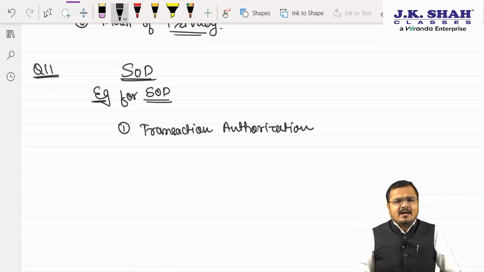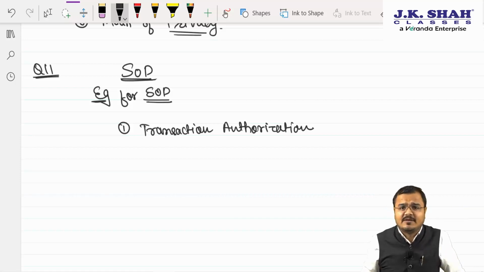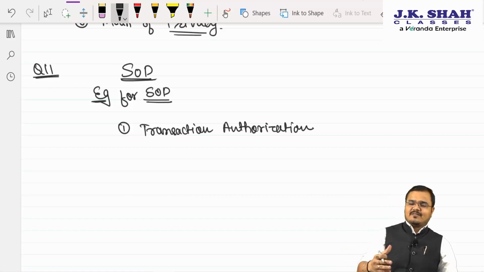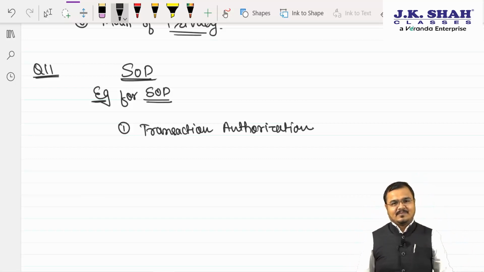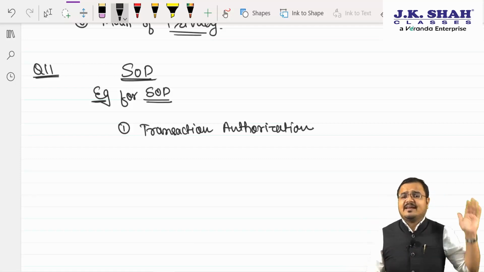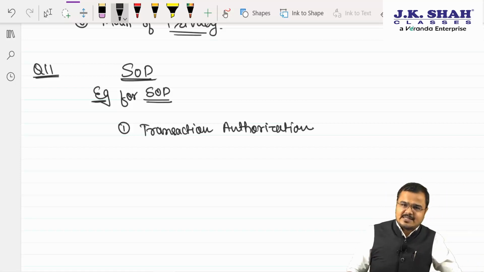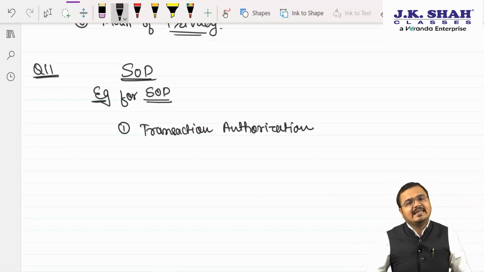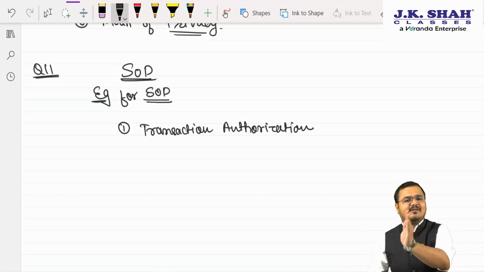Have you ever withdrawn 50,000 rupees or above from the bank? Sir, yes, we had visited and we had withdrawn 50,000 rupees and above. Whenever you withdraw 50,000 and above, the bank cashier will not directly give you the cash on the counter, but instead he will give you a token and ask you to wait. Why? Because he does not have that much authority to approve the transaction, because it's a very high value transaction. So every transaction above 50,000 is a high value transaction. So he will send your check to the senior cashier or the branch manager, who will approve the same, and then only the disbursement will be done.